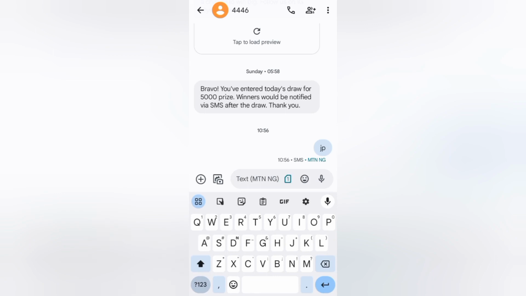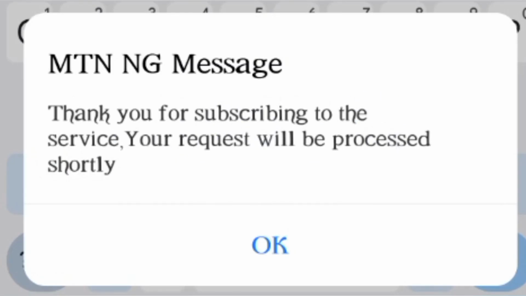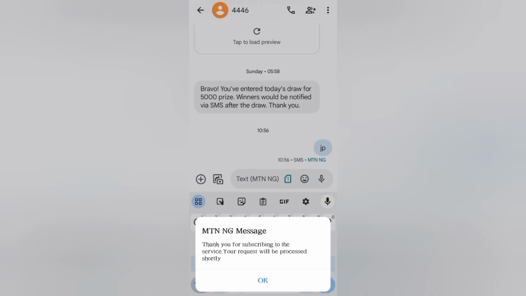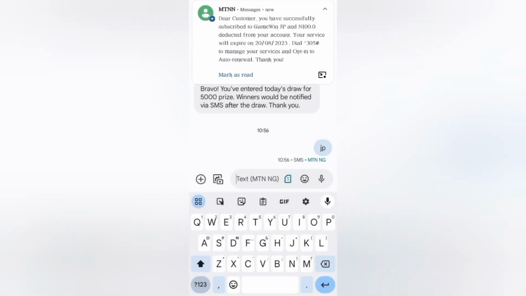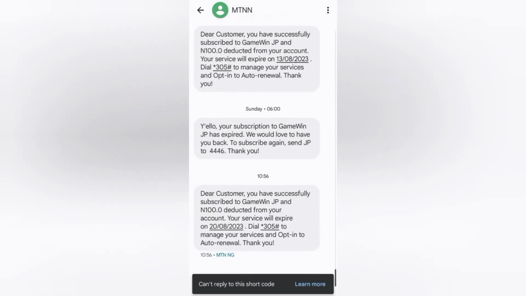In a few seconds you are going to receive a message telling you that you've subscribed. As you can see, "Thank you for subscribing to the service." Then you are going to receive a message from them confirming that you have subscribed, and 100 naira deducted from your balance. So this is going to work if the USSD doesn't work. And if the USSD doesn't work, the second one, which is this, is definitely going to work.